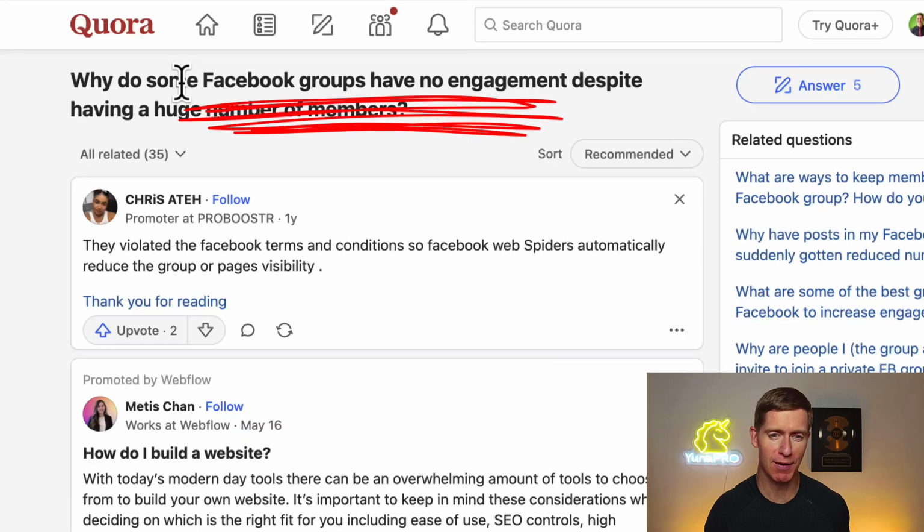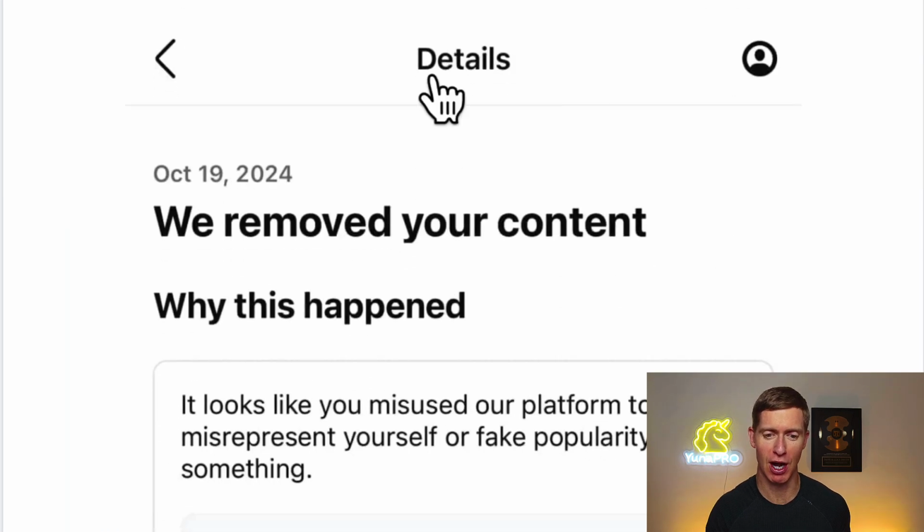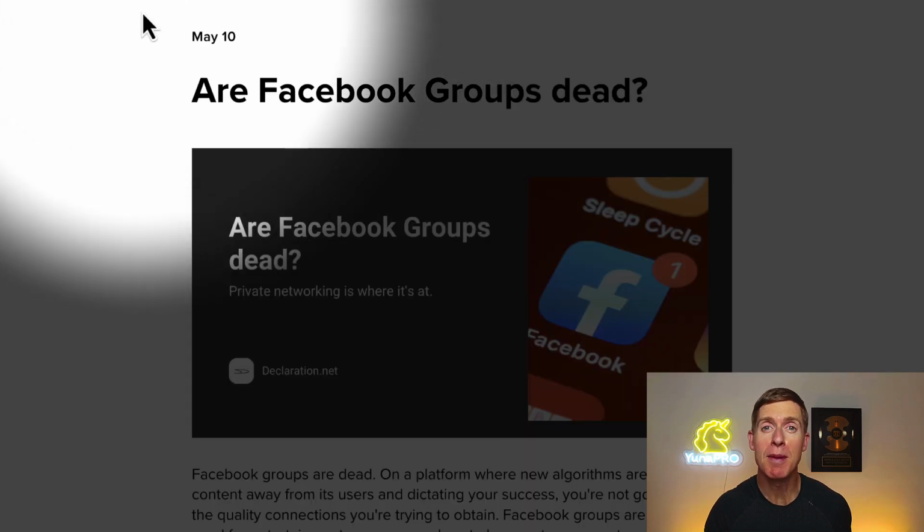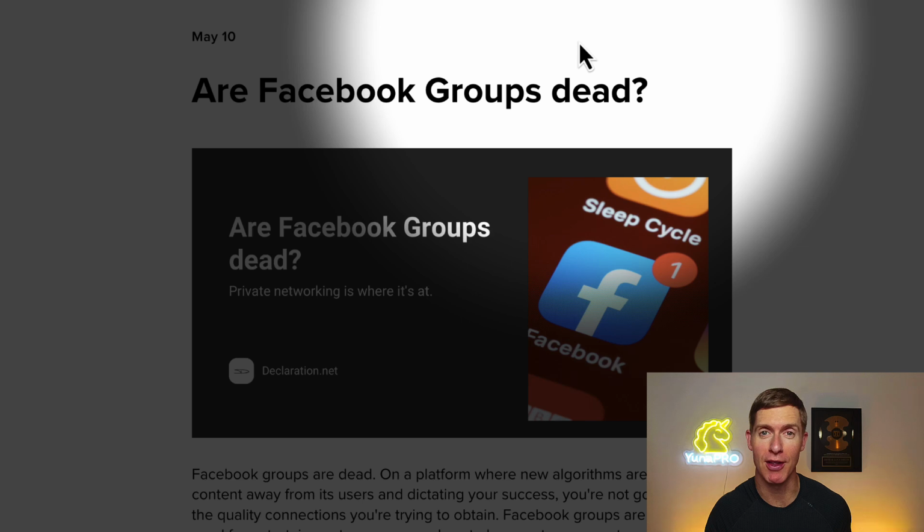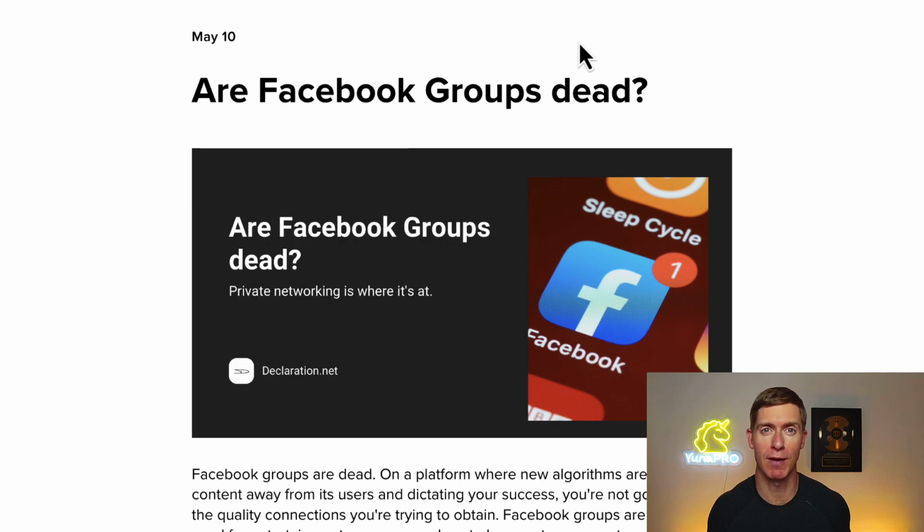Facebook groups have been getting a lot of hate recently. People accusing Facebook groups of not getting any engagement. Other people complaining about getting content removed from their Facebook groups. And some people claiming that Facebook groups are dead altogether. So if you're hesitant about starting or growing a Facebook group, I get it.